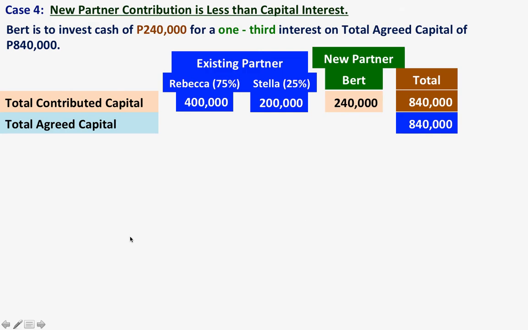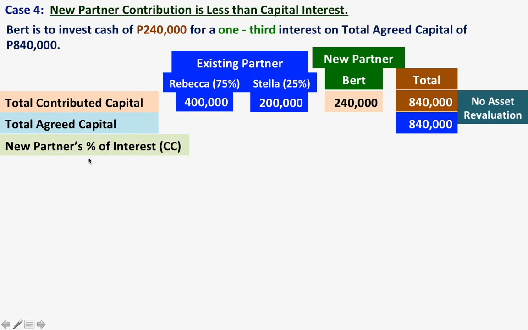The next thing that we have to determine is the asset revaluation. Since they are the same, there is no asset revaluation. The next thing is the percentage of interest. The problem provides the percentage, which is 1/3. Now let us determine the amount of this 1/3.